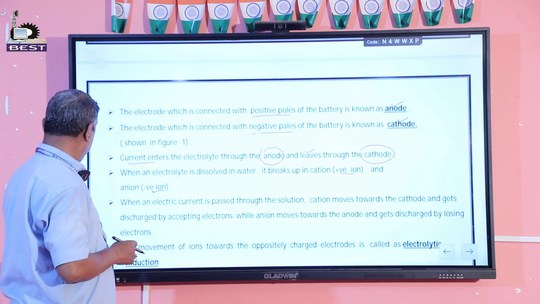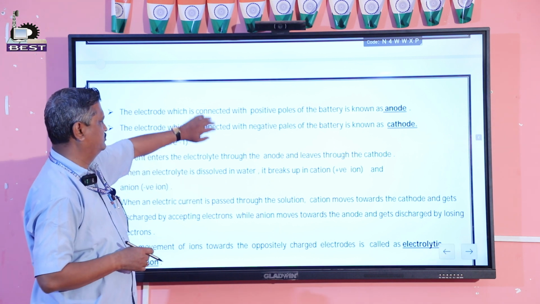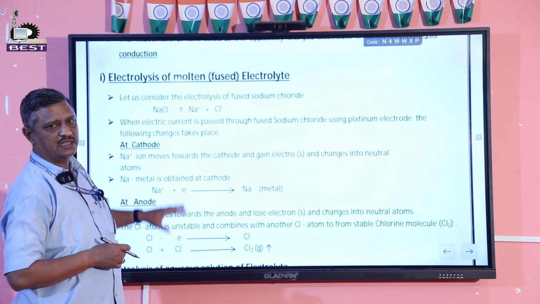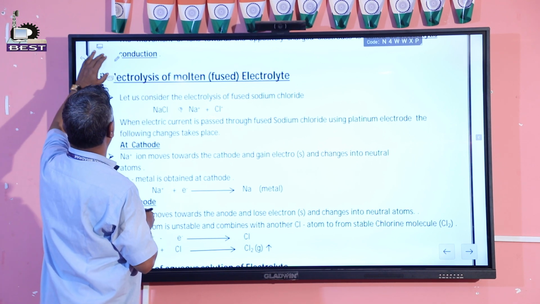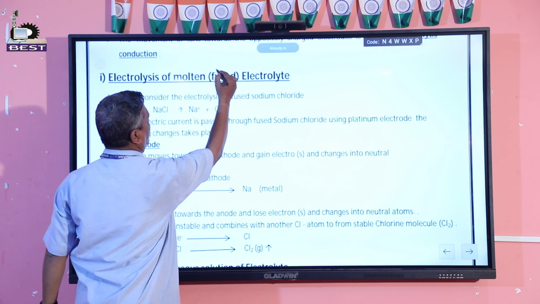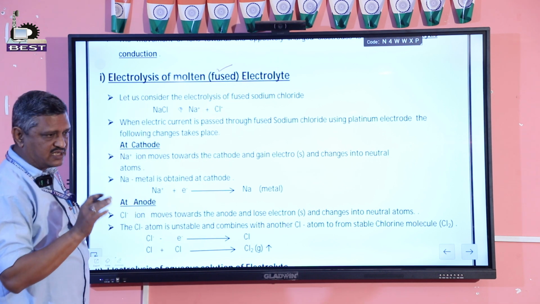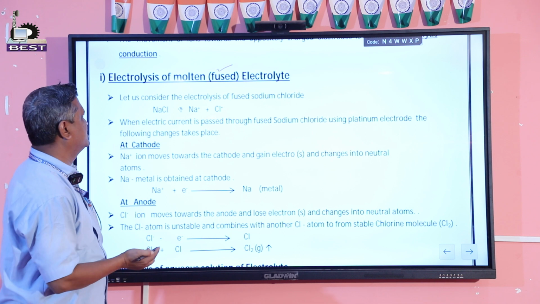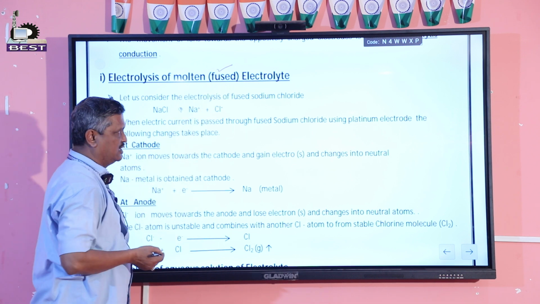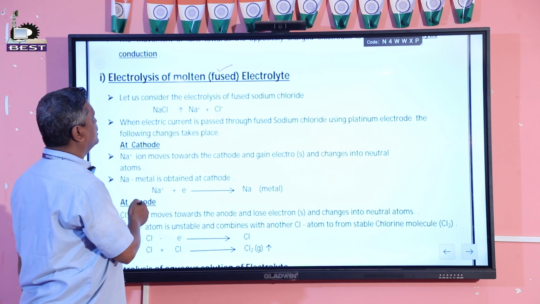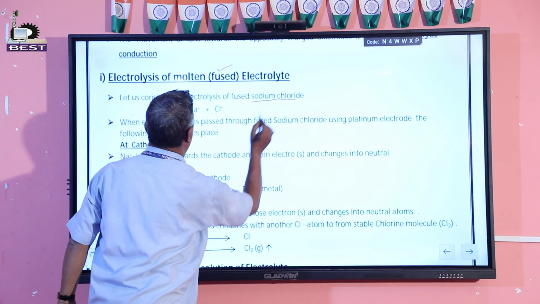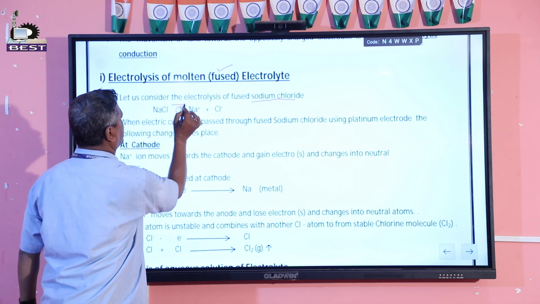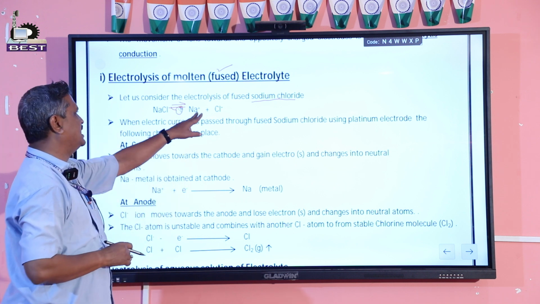Now I am discussing the electrolysis of a molten or fused electrolyte, with no addition of water. It is already melted by applied heat, so this is called the molten state or fused state. In this case, let us consider the electrolysis of sodium chloride. It is ionized, with the reversible sign, into Na plus and Cl minus.